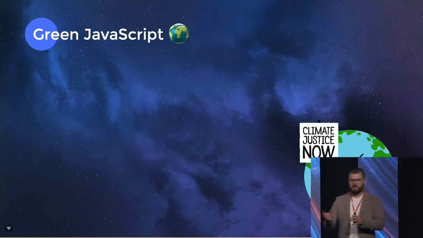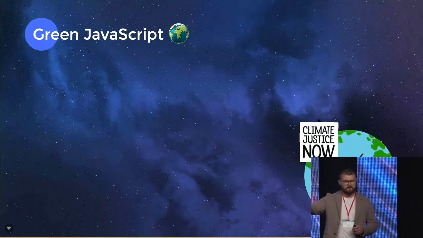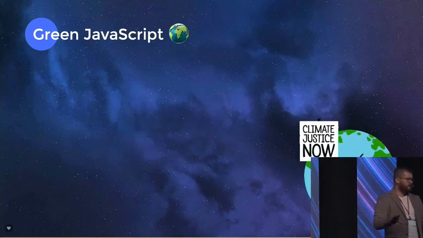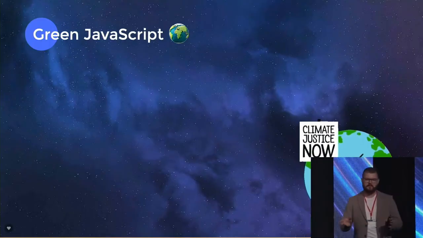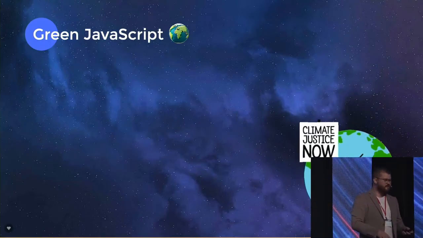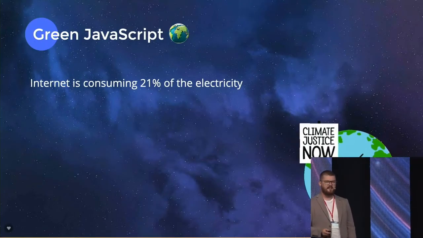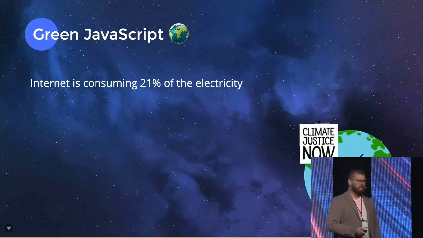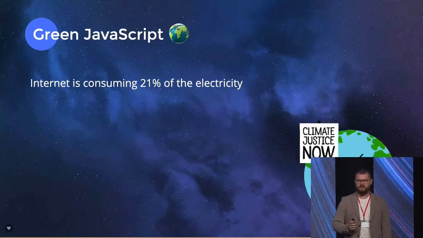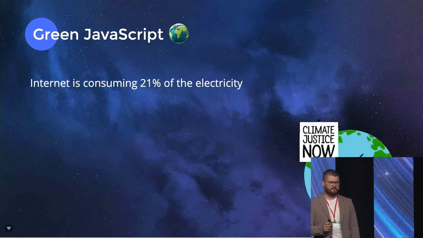Output of that build is our HTML, CSS, and JavaScript files. We put that bundle on some cloud provider, we deploy it, right? Those cloud providers are spread across the globe. Basically, they have multiple data centers. Those data centers have a lot of computers, and those computers are plugged into electricity. In fact, they use so much that the internet consumes 21% of the electricity in the whole world. I don't know about you, but this sounds very disturbing to me.